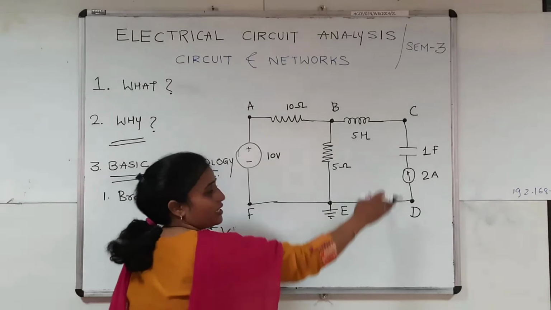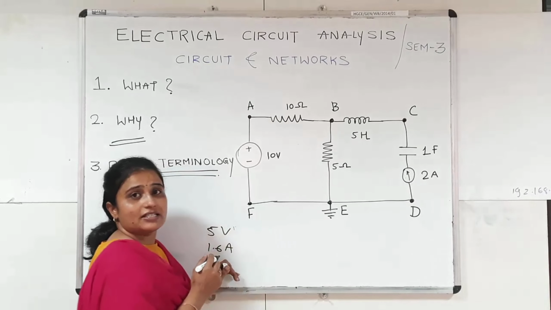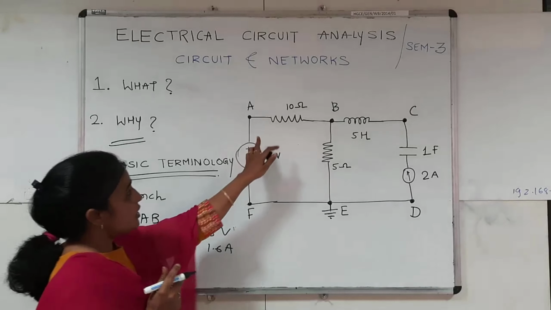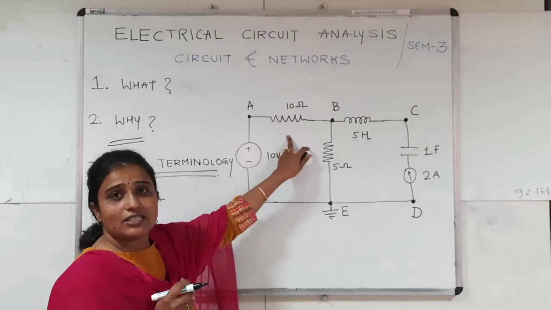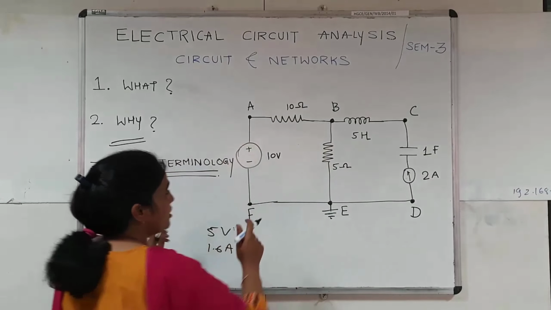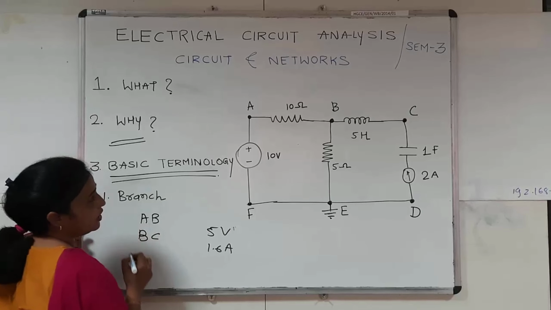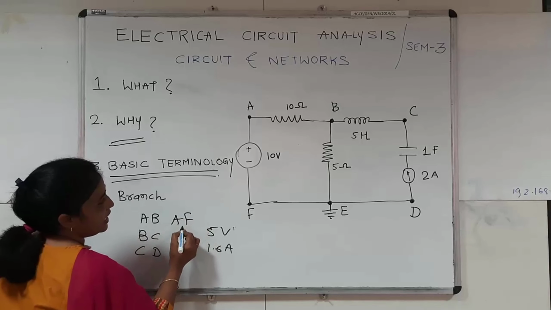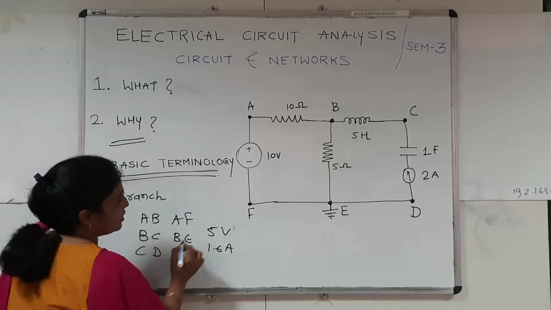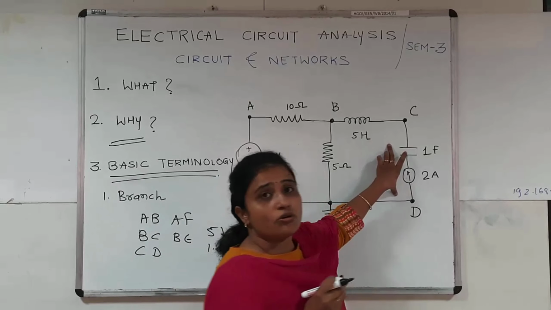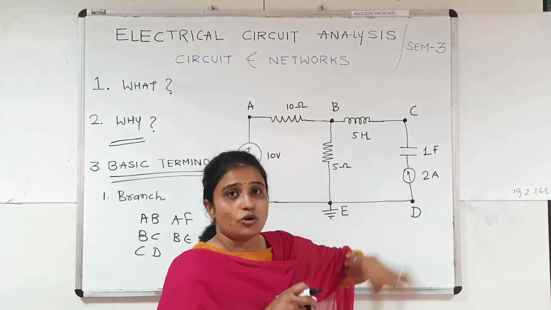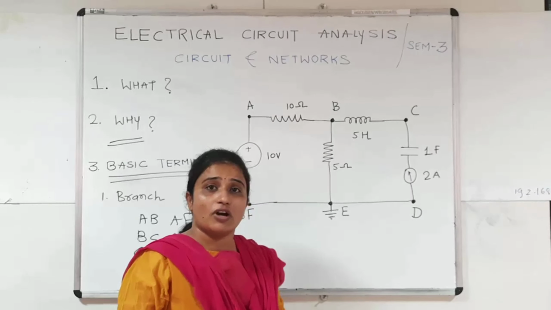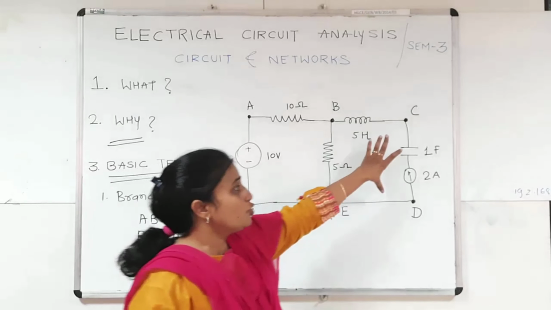Right? Now see in this circuit diagram, there are only 5 branches available. The first branch is branch AB, because in branch AB there is only one resistor connected between the two terminals. Second is branch BC, third is branch CD, fourth is branch AF, and the last is branch BE. See in this branch there are two electrical elements connected. So it is not compulsory that every time only one electrical element is connected. At least one element must be present between the two terminals.